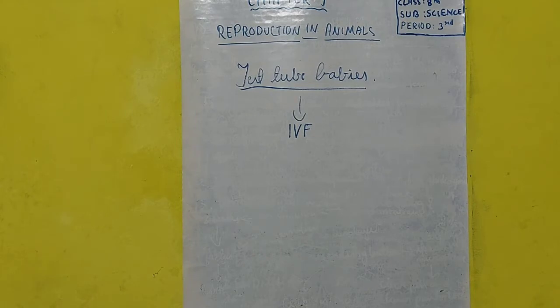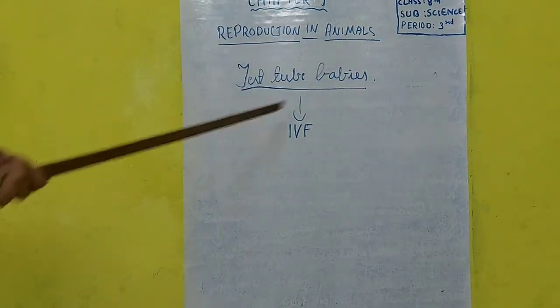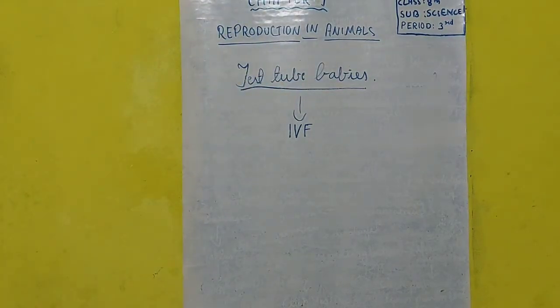Artificially they are taken from the bodies of the male and female, collected, and then kept together for a few hours in a test tube.